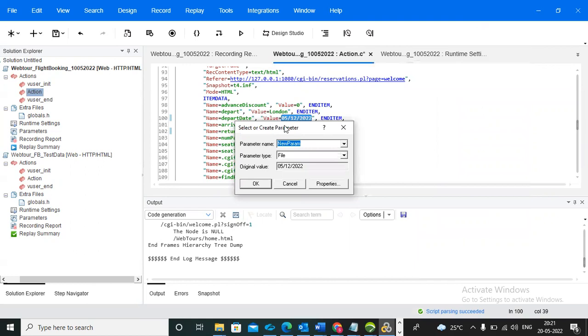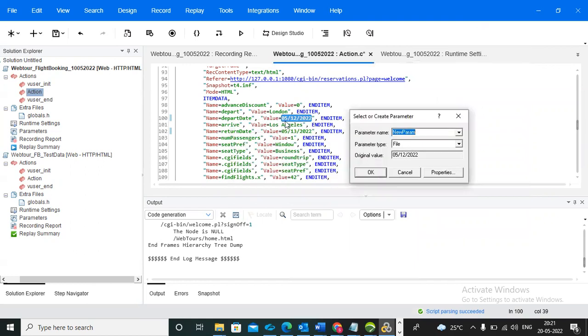Now we need to select which one. Which format is this? Departure date. Date and time. So for date and time, you need to select the parameter type as date and time. See, your original value is displayed. Could you select file? What happened? This is not file type, so you need to select only date and time.